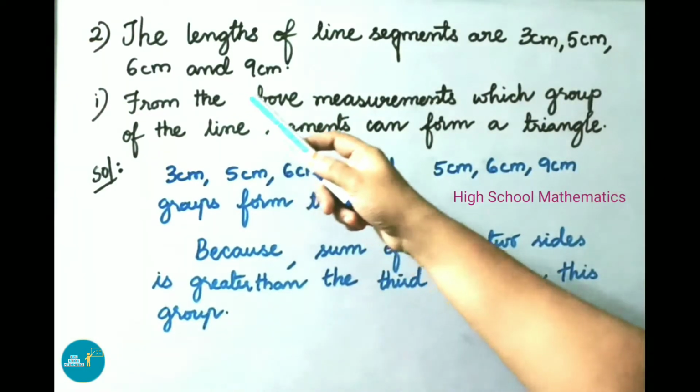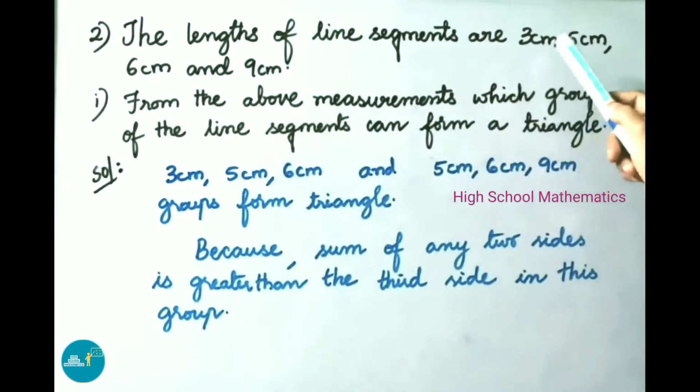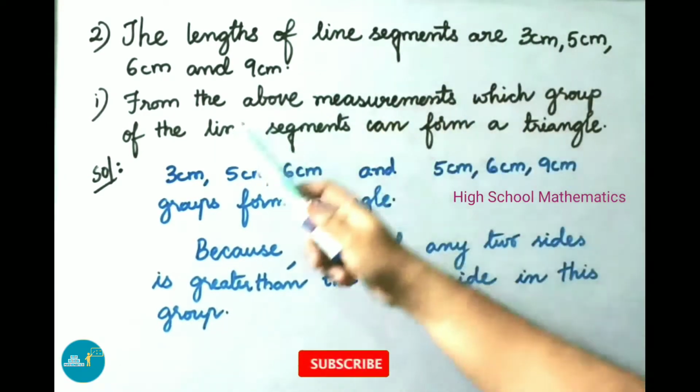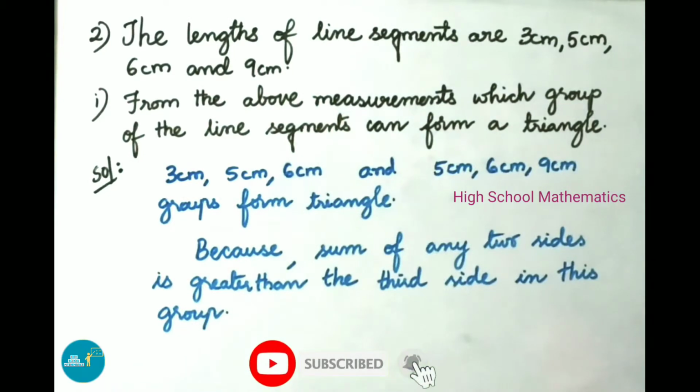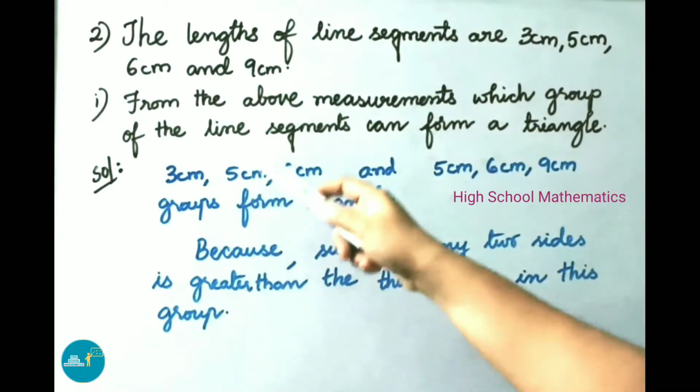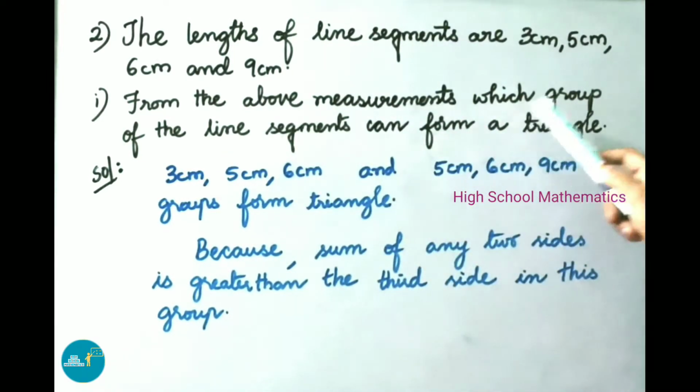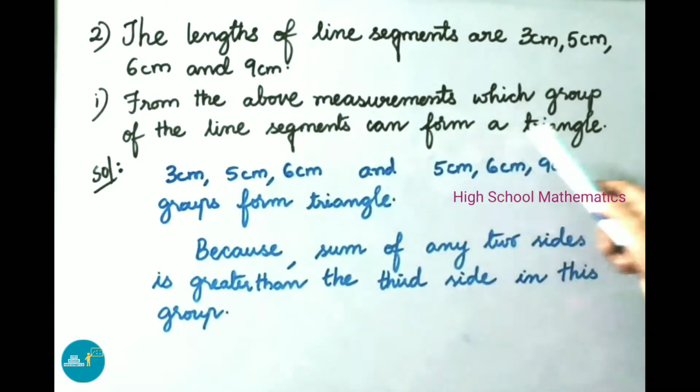See now question number 2. The lengths of line segments are 3 centimeter, 5 centimeter, 6 centimeter and 9 centimeter. From the above measurements, which group of the line segments can form a triangle? Let us see the solution.